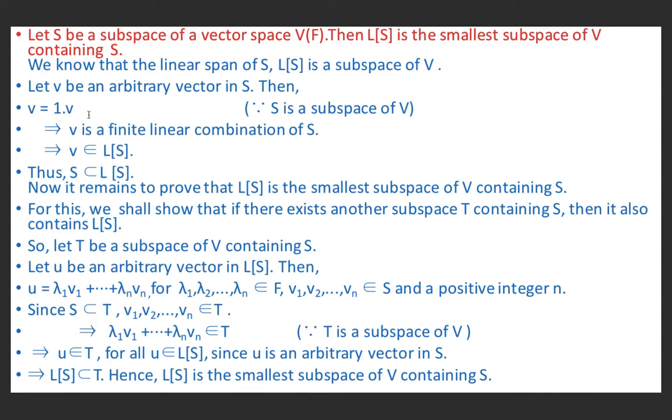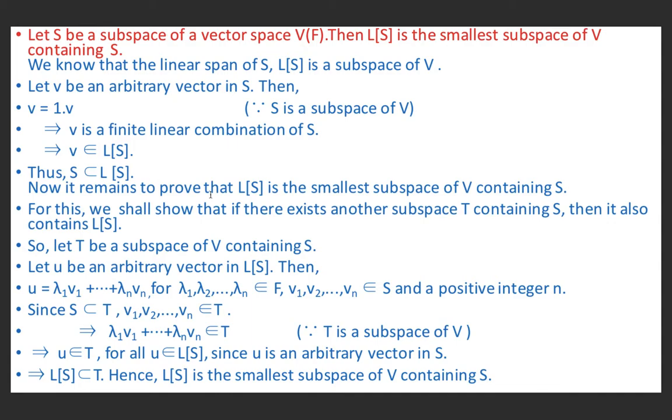It means v is a finite linear combination of S, and consequently v belongs to the linear span of S, that is, v belongs to LS. We have taken v to be an element of S and we have shown that v belongs to LS. It means S is a subset of LS.